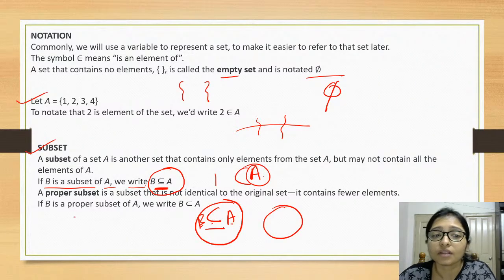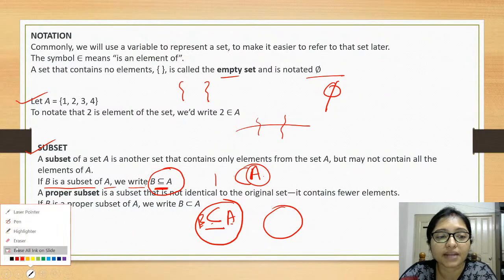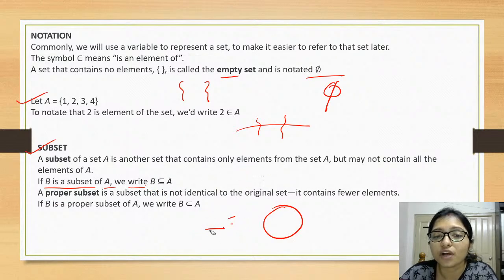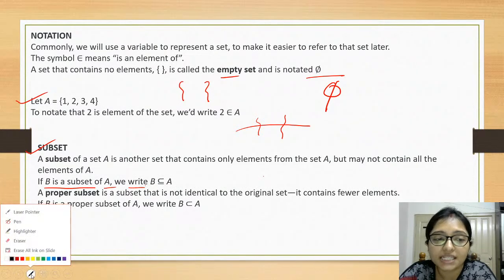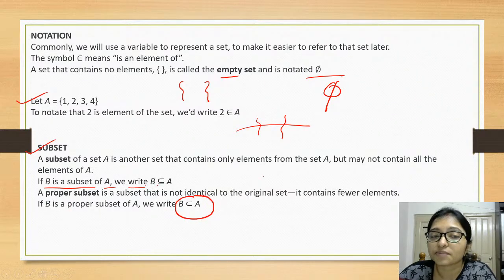Okay. And what is a proper subset? Now there is sometimes confusion between proper subset and subset. In a subset the equals to sign will be there, but in a proper subset the equals to sign will not be there, means the same set will not be there.